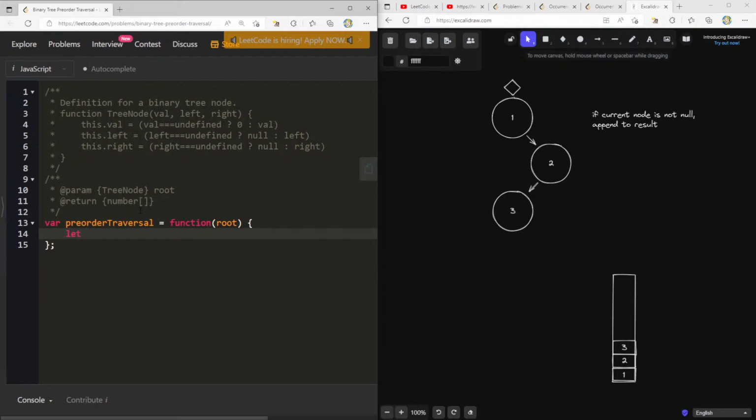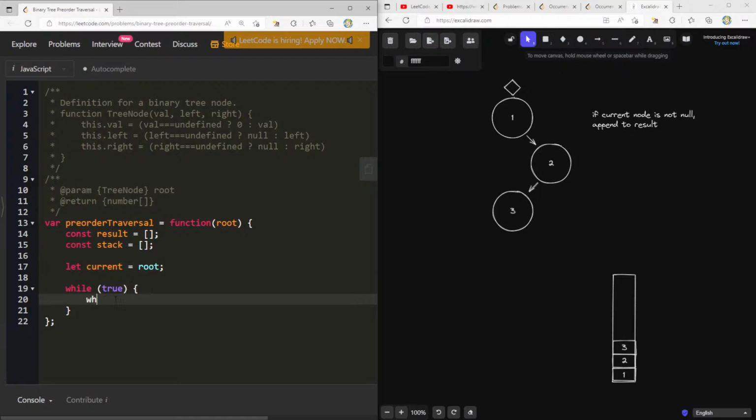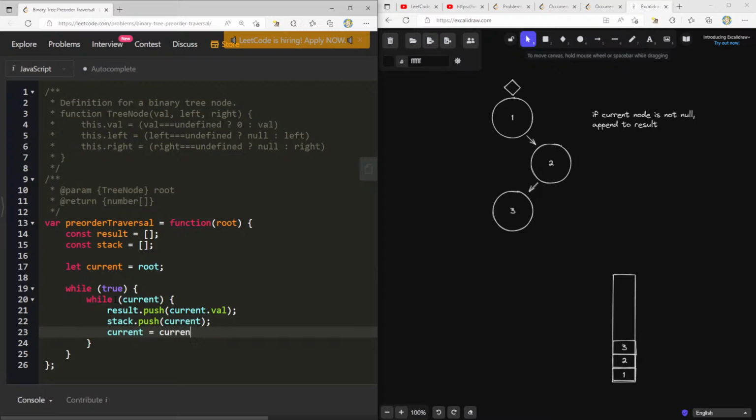let me see. What if we had const result, const stack. While something. I'm just going to put while true, I haven't figured it out yet. It's not going to like that. What is it that we want to do, right? Here we should say let current equals root. While current, we could say result.push current.val, stack.push current, and current equals current.left.